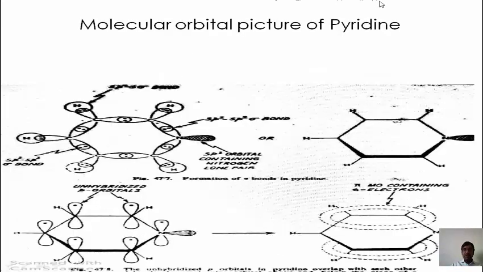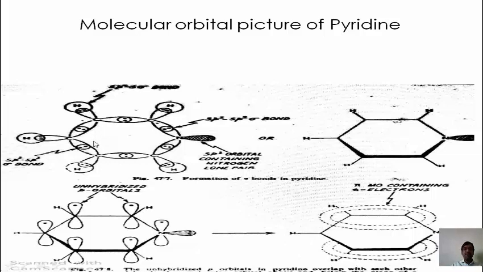This is the molecular orbital picture, like that of the earlier compounds. This is carbon number 1. The overlapping of carbon number 1 and carbon number 5 is the same: the 3 sp2 hybrid orbitals overlap with 3 different atoms. The first is with the nitrogen atom, the second with a hydrogen atom, and the third with carbon number 2. Carbon numbers 2, 3 and 4 have the same overlapping pattern.